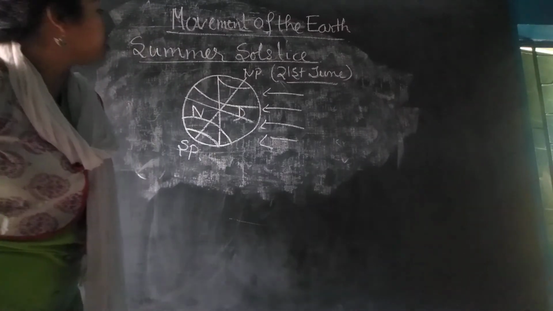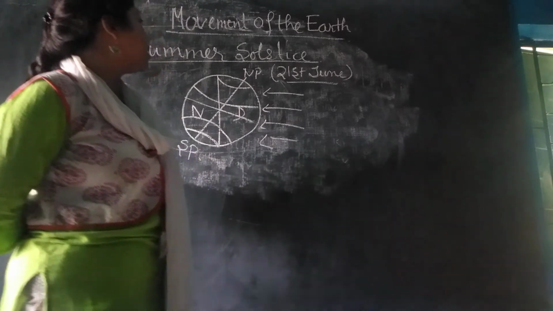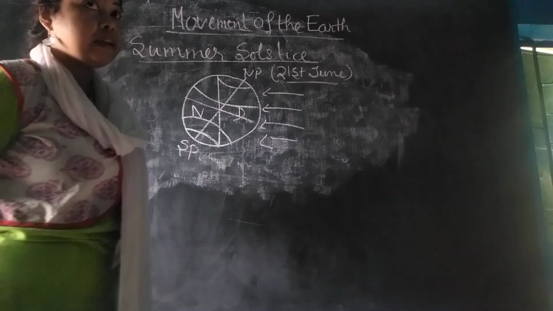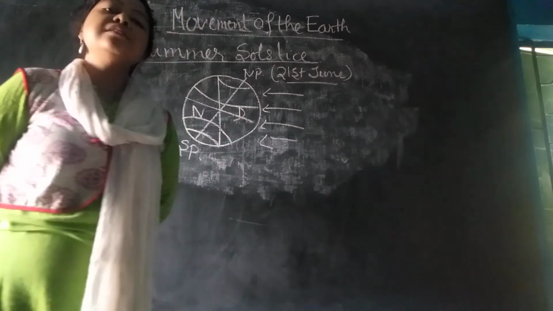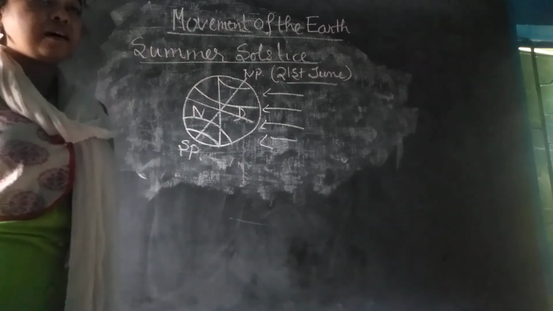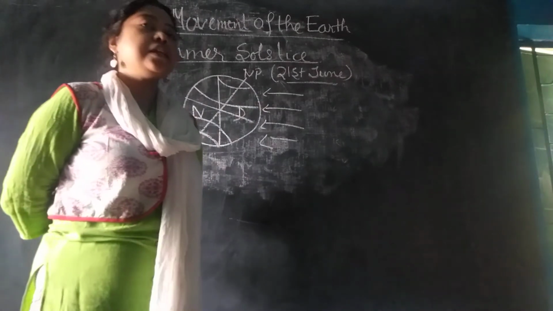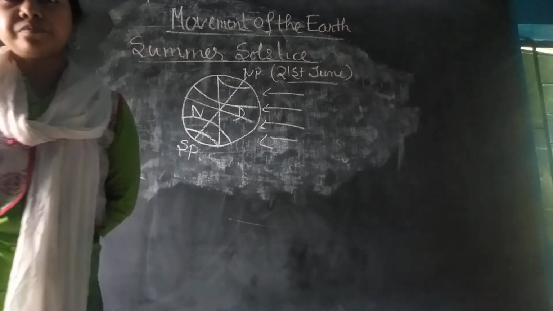So, this position of the earth is known as summer solstice. In this time period, days are longer, nights are shorter, temperature is higher, and it is summer in the northern hemisphere. So, this is known as summer solstice.